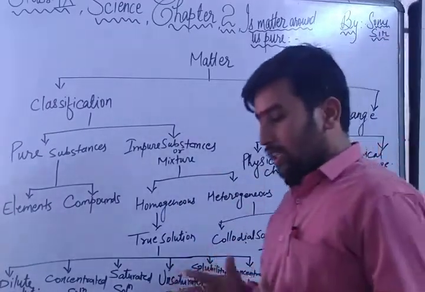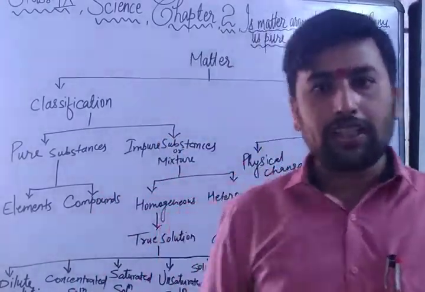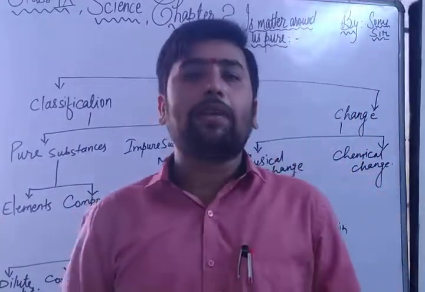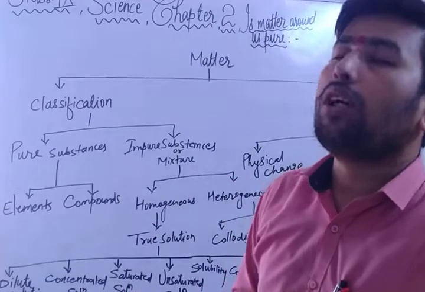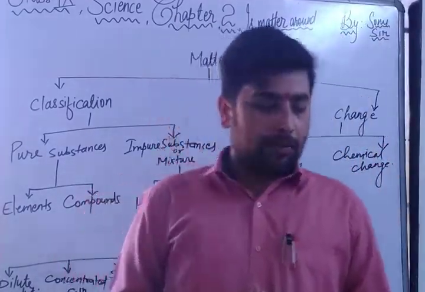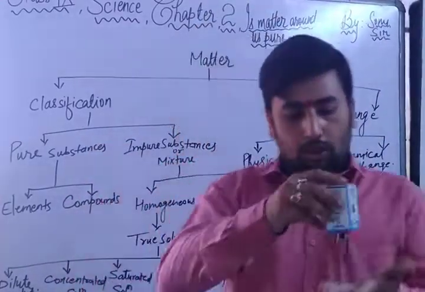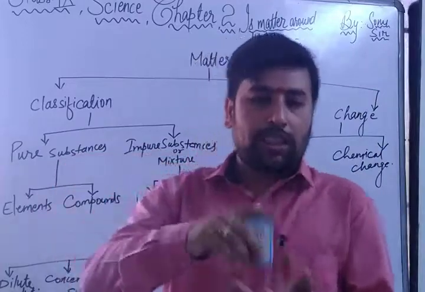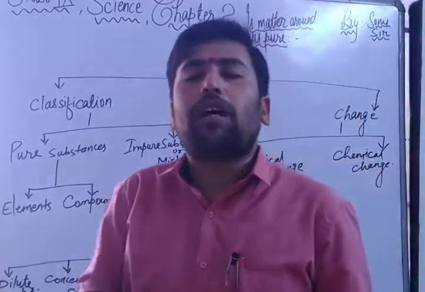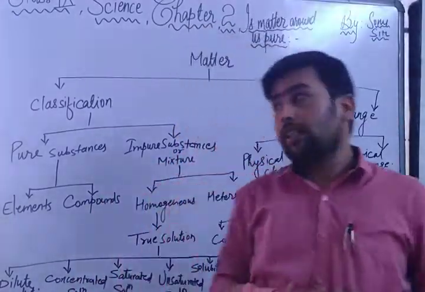What is matter, if I ask you? I hope all of you have remembered the definition of matter. Matter is anything which occupies space, has some mass and can be judged by our sense organs. For example, this box is also matter, right? Because it occupies some space. You can see the space it occupies. It has some mass also, and it can be judged by all five of our sense organs. We can feel it. So this is matter.